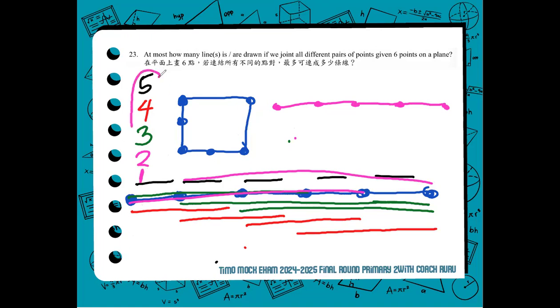So to add all of this, we have 5 plus 4 plus 3 plus 2 plus 1. That would be 15. That the correct answer for number 23 is there are 15 line segments if we join all the 6 points in a plane.